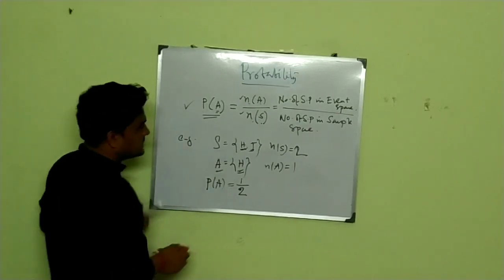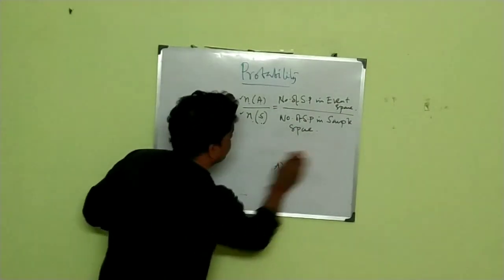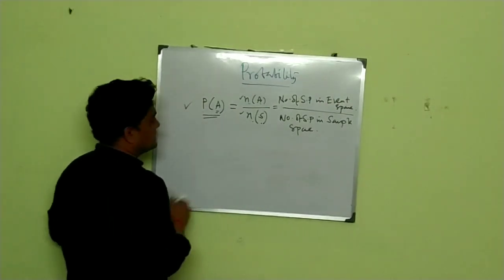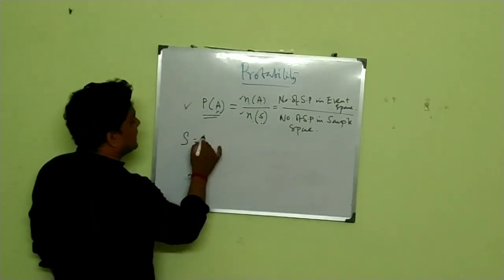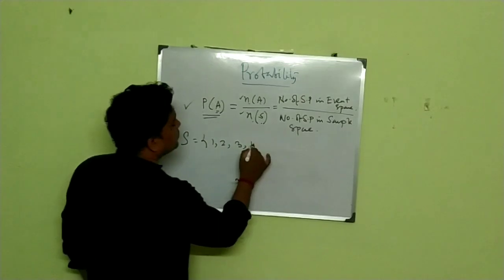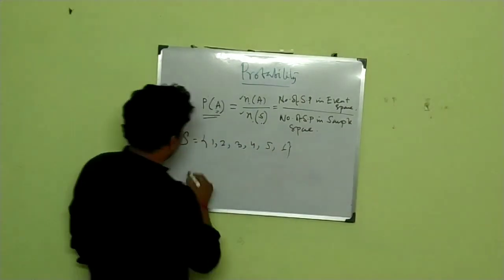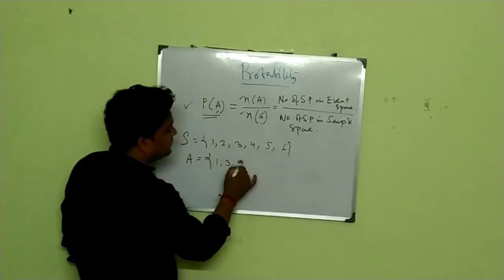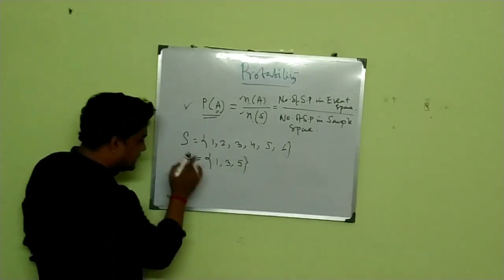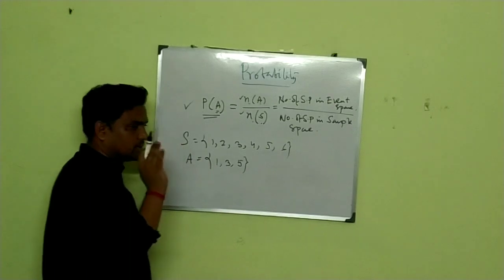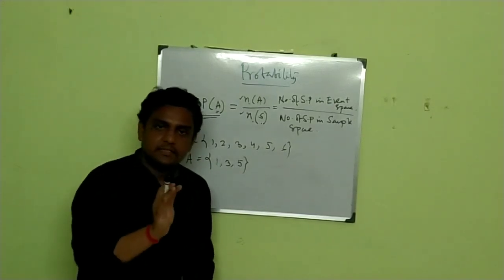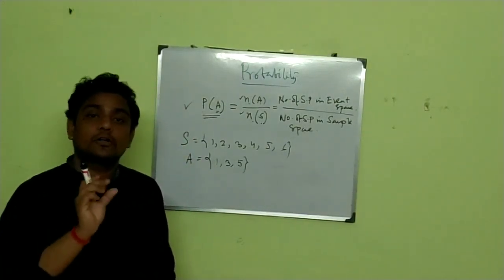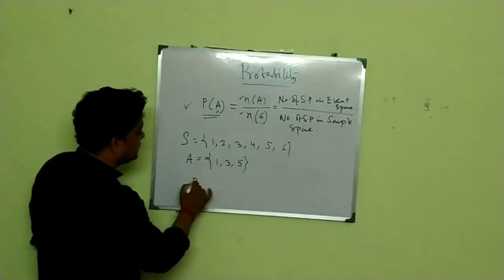Okay, so another example: throwing a dice. What are the possible outcomes? 1, 2, 3, 4, 5, 6. Suppose A is the event of getting an odd face. That means 1, 3, 5. So what is the probability of getting an odd face? It's very simple.